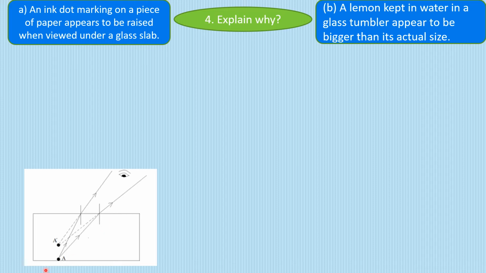See, this point A is our ink dot. We are seeing it up from above the glass slab. Now, light is traveling from this point A. As soon as it reaches the surface, let us mark this as point O. From here, since the surface is changing, the light ray is going to show refraction.